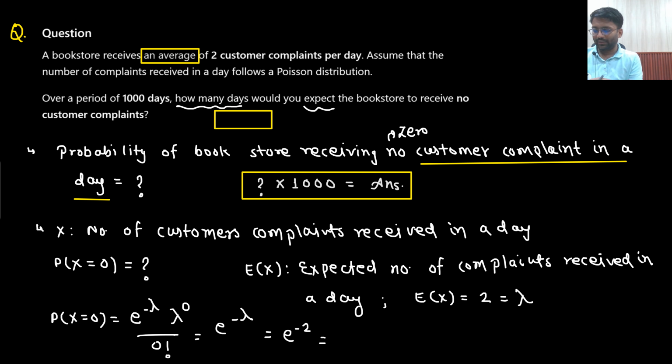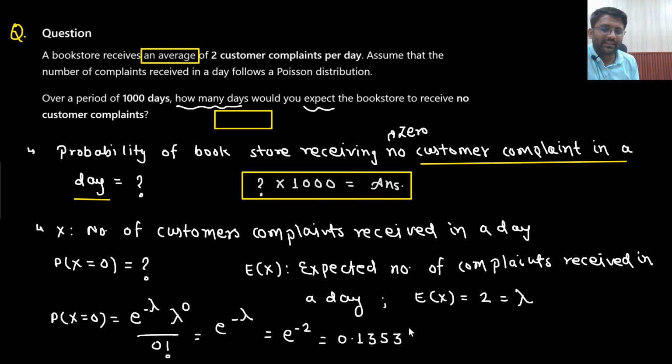What is the answer? E to the power minus 2 is nothing but 0.13553. This is the answer that you are getting. So this probability you have received. So this is your question mark. This question mark you have received. So what is the scenario? If you write it down in percentage, it will be 13.53%, right? So there is a 13.53% chance that you will be receiving no complaints in the day,